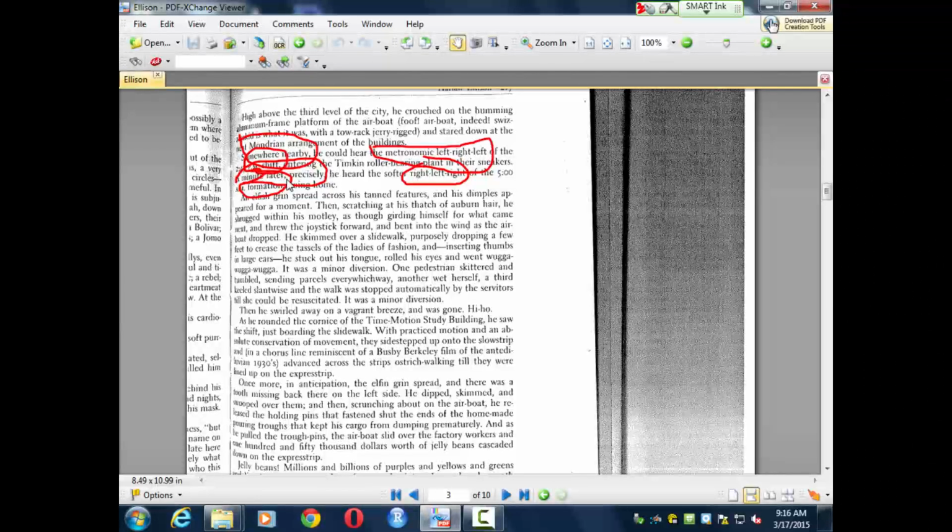Here's all of your industrialization, machination, precision. Contrast it immediately with the Harlequin's elfish grin. Perhaps not even human, perhaps magical, definitely not part of rational thought. And the Harlequin is introduced as a character and individual immediately. He has tanned features, dimples. He has auburn hair, and he's shrugged into his motley, which is the jester's multicolored clothing.